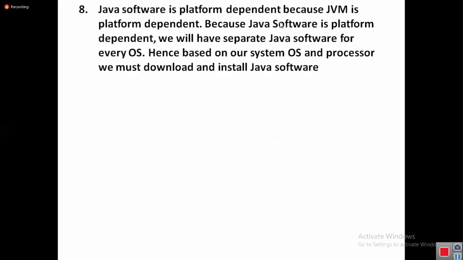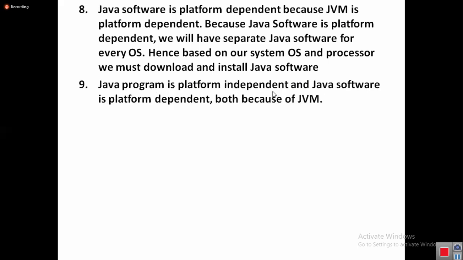Java software is platform dependent because JVM is platform dependent. We will have separate Java software for every OS. Hence, based on our system OS and processor, we must download and install Java software. Java program is platform independent and Java software is platform dependent, both because of JVM.